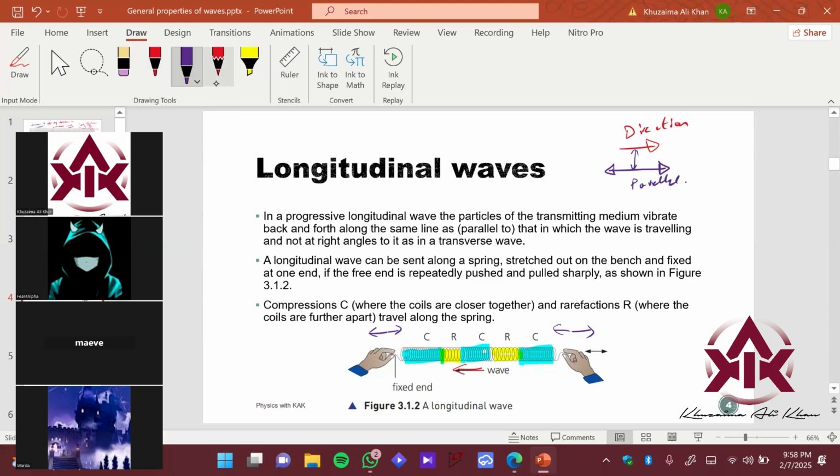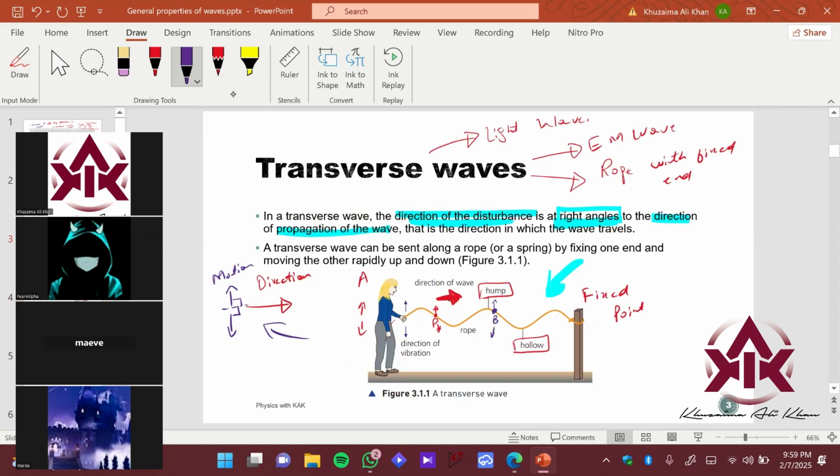So how can we define a longitudinal wave? It is as follows. In a progressive longitudinal wave, progressive means energy getting transferred, the particles of the medium are vibrating back and forth along the same line that is parallel to the direction in which the wave is traveling. It is not at right angles. You can see the angle between these two arrows is 0 degrees. So in a longitudinal wave, the particle motion and the wave energy motion are in the same direction, parallel to each other. However, in a transverse wave, it is perpendicular. That is the differentiating point between these two.